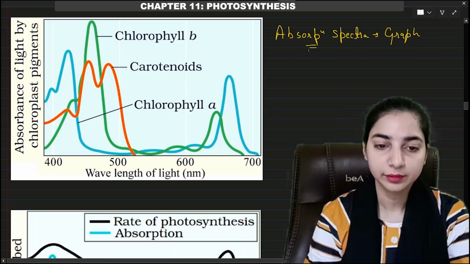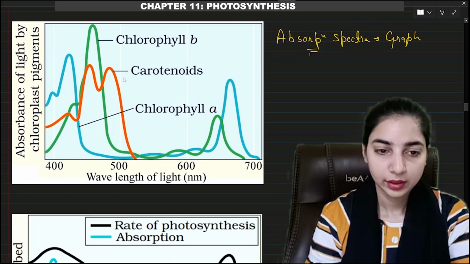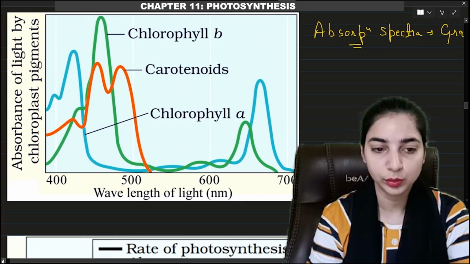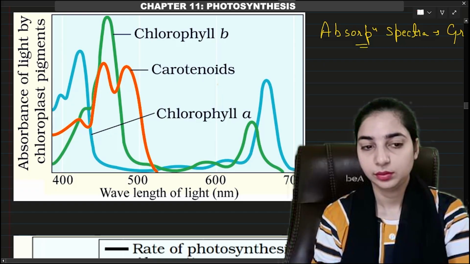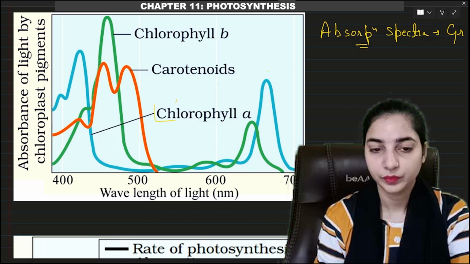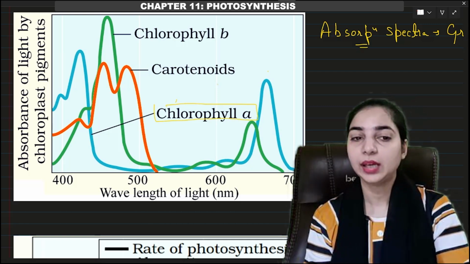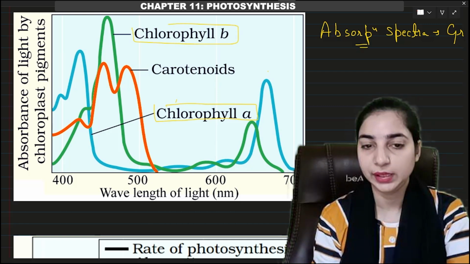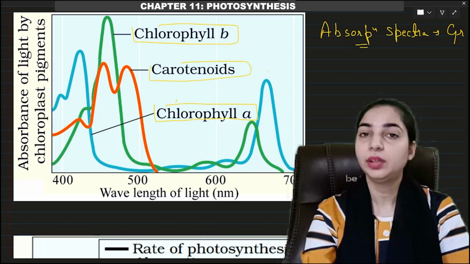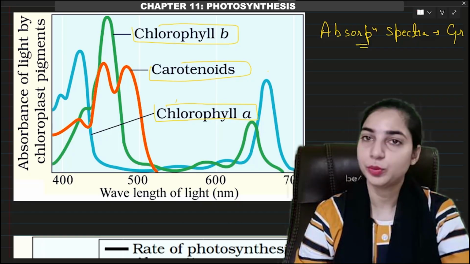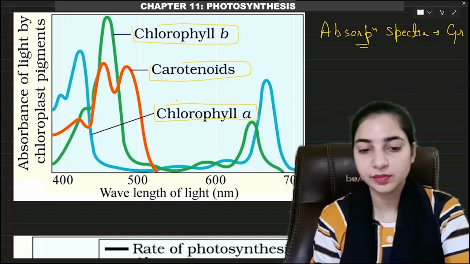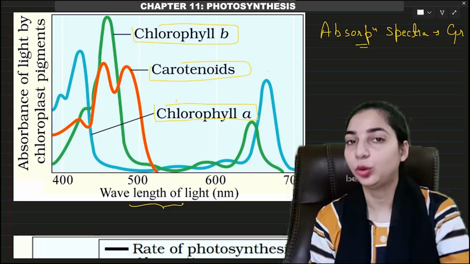So you can see this graph. This graph shows the absorption spectra of chlorophyll A, chlorophyll B and the carotenoids. Focus on the blue color graph. It shows the absorption spectra of chlorophyll A. The green color graph shows the absorption spectra of chlorophyll B and the red color graph shows the absorption spectra of carotenoids. Along the y-axis we have the absorption of light by different pigments, and along the x-axis we have the wavelength of light in nanometers.